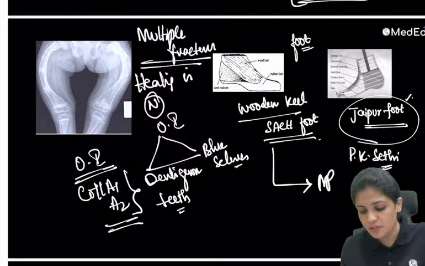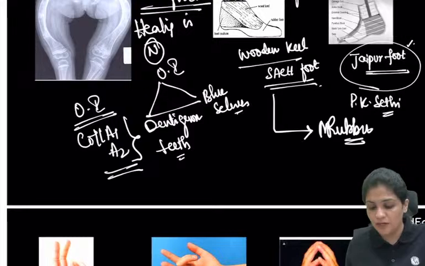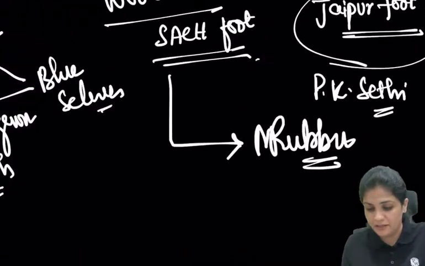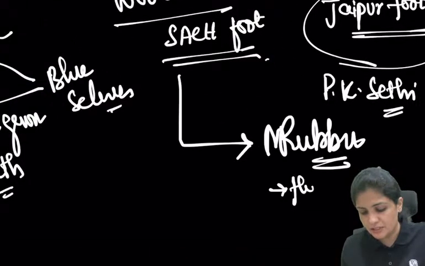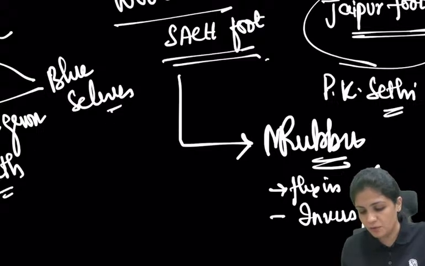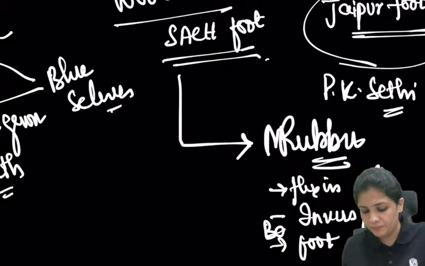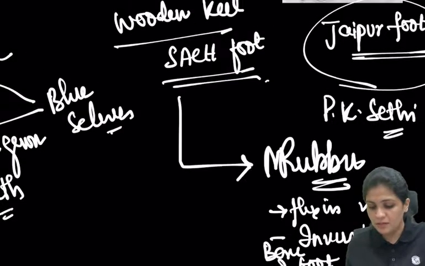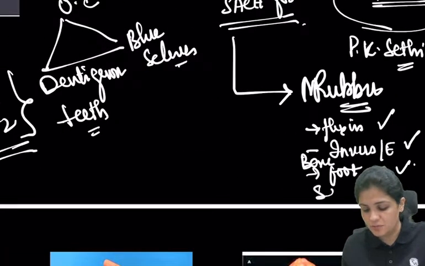So now we use rubber foam, and what is the importance of this? All the movements are possible in the Jaipur foot: flexion, inversion, eversion, walking barefoot, and even batting is possible, because all this is by the Indian orthopedic surgeon, right?